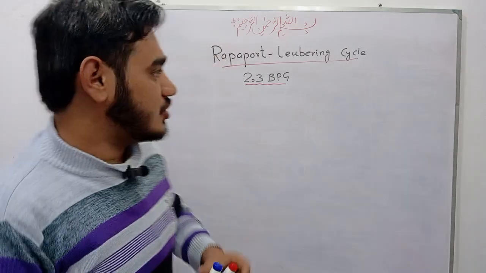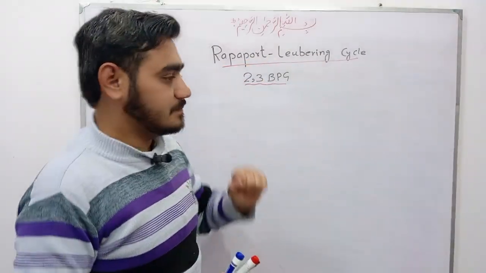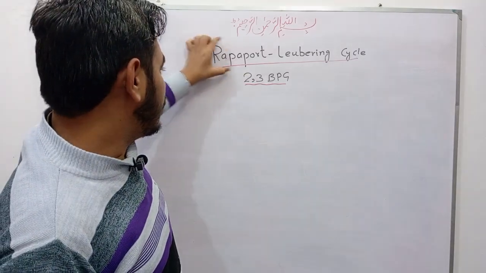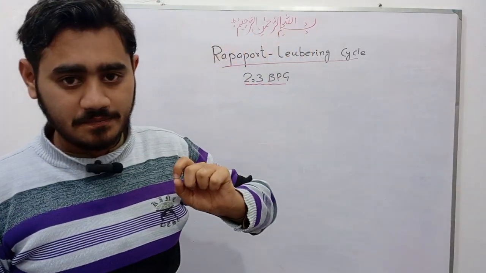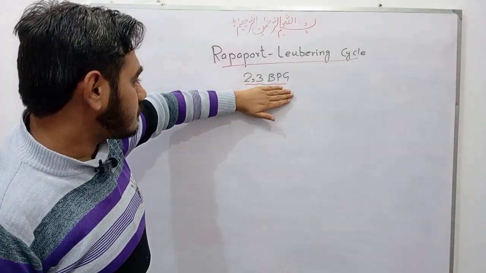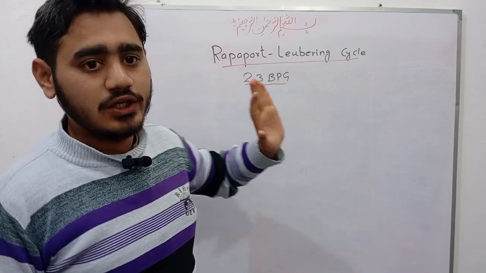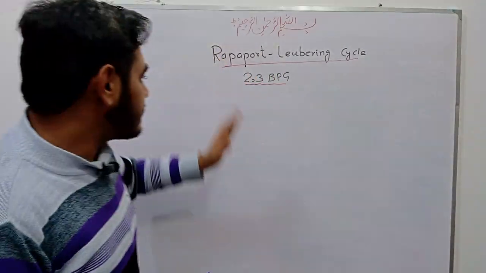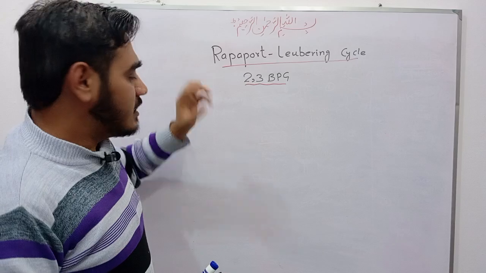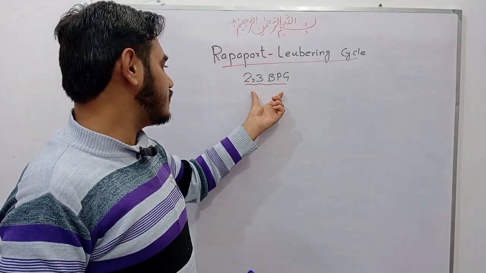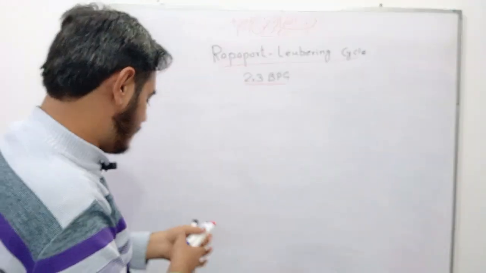So let's start our lecture on the Rapoport-Luebering cycle. This cycle was first introduced by Rapoport and Luebering, and this compound was first isolated by them. Students, this cycle is a supplementary pathway for the production of 2,3-bisphosphoglycerate in matured RBC.